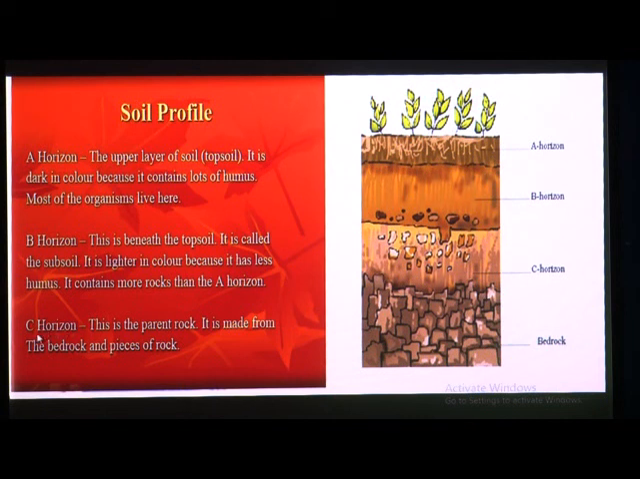Then third one, C horizon. Here you can see, this is the parent rock. It is made up from the bedrock and pieces of rock. This is the bedrock here. At the lowest side, when you go into the ground, at the end you will see these bedrocks are present, and this third layer, the C horizon, is made up from the bedrock and pieces of rock.